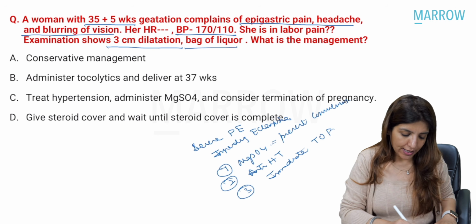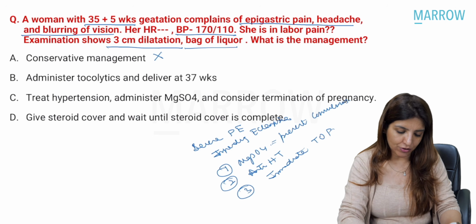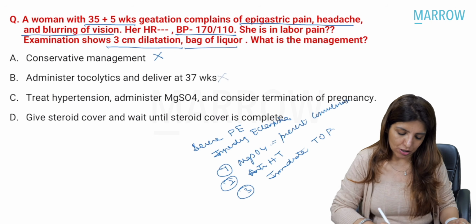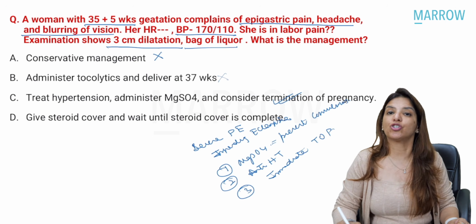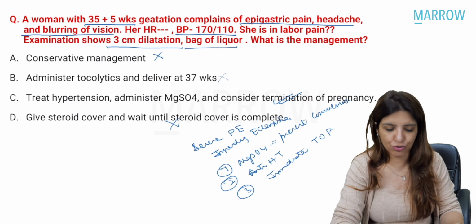So option A, conservative management, no. Option B, administer tocolytics and deliver at 37 weeks? No. Option C, treat hypertension, administer magnesium sulfate and consider termination of pregnancy? Yes. Give steroid cover? No. We are not going to do that.